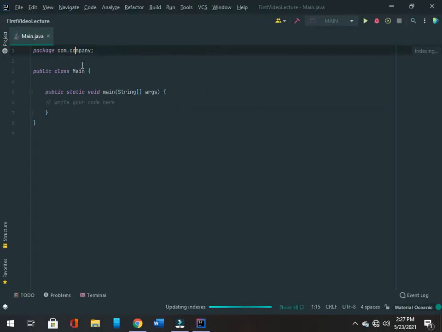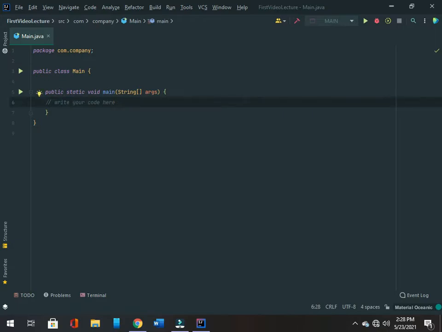As you can see, IntelliJ IDEA has created a new project, a package has been created, a class has been created, and a main function has been created. You don't need to be confused about anything. I will teach you later what is the main method, what is a class, and what is a package. So we will execute our very first Java program. We will just write System and then put a string, and then we will write hello world.